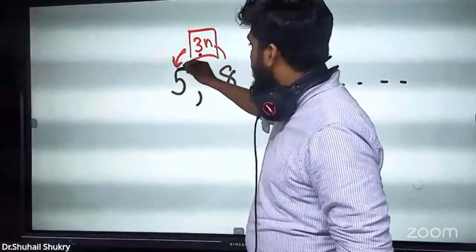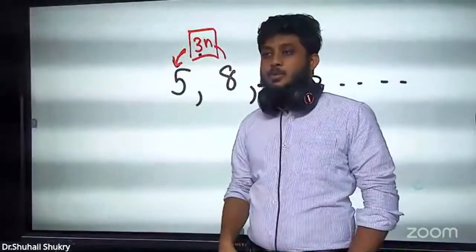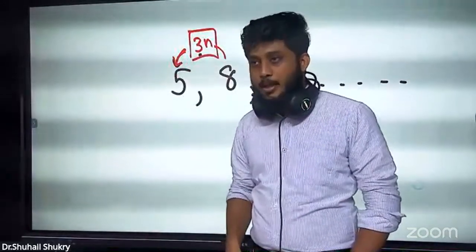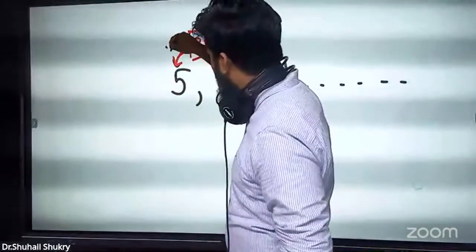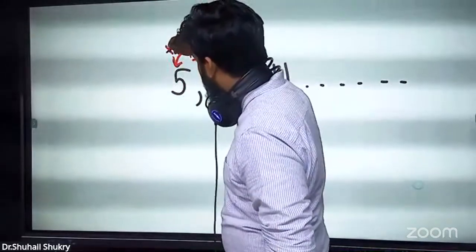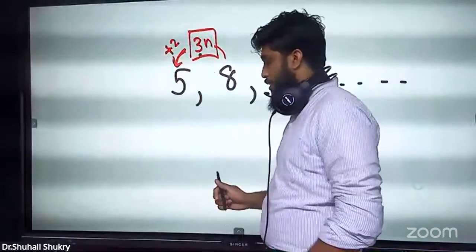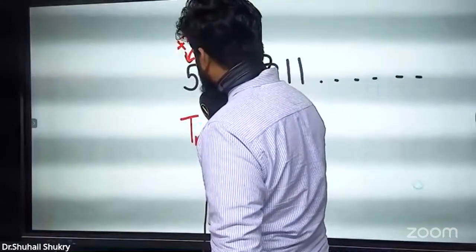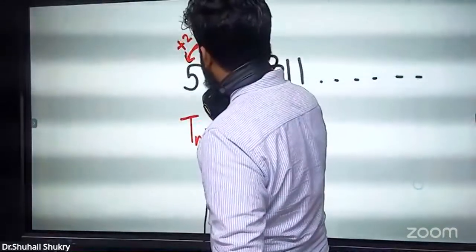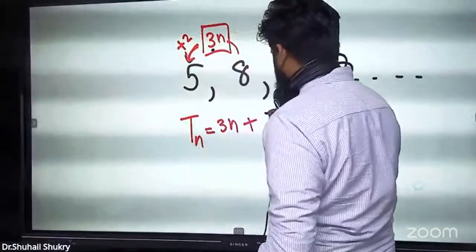Come to this direction. 3 to 5, what should you do? We have to add. How much do I have to add? I have to add 2. Then I should write here plus 2. Then the general term of this progression is, okay, whenever we are writing the general term, we should write Tn. Tn equals, we should write this. What is this? 3n. This is plus 2.